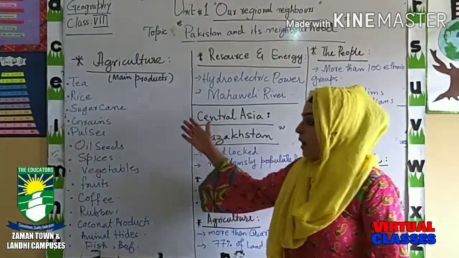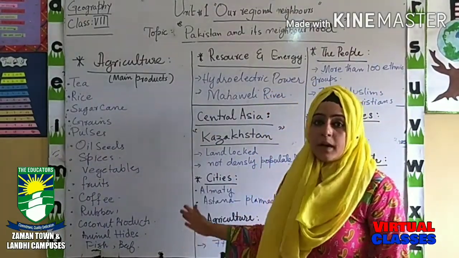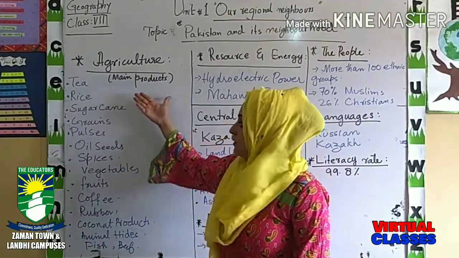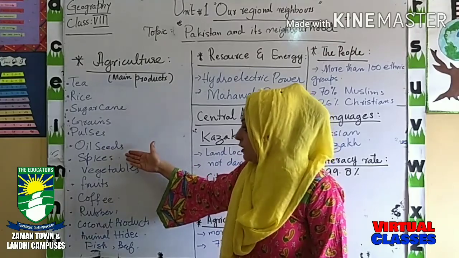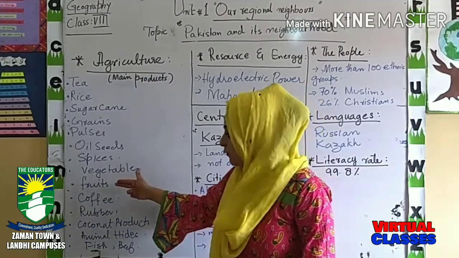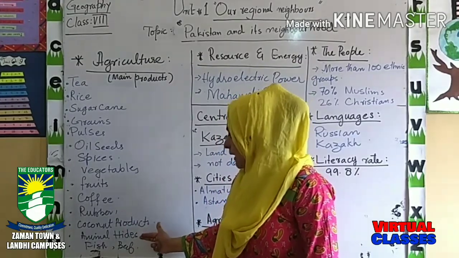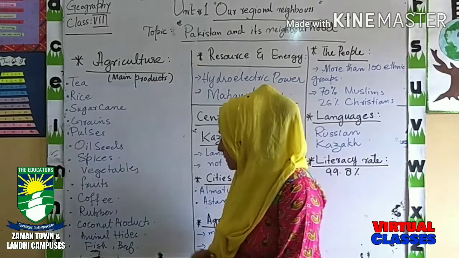And what are these? This is a long list of things which Sri Lanka produces from its own agriculture sector: tea, rice, sugarcane, grains, pulses, oil seeds, spices, vegetables, fruit, coffee, rubber, coconut products, animal hides, fish and meat. Now here the term animal hide.